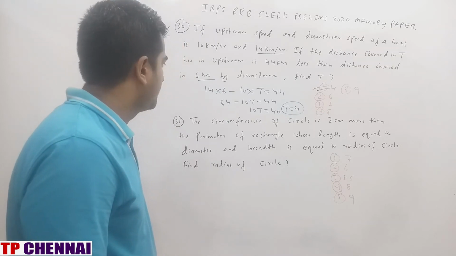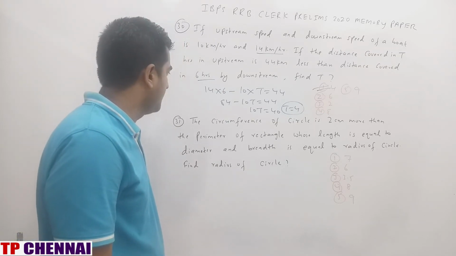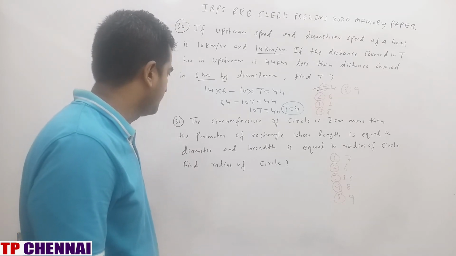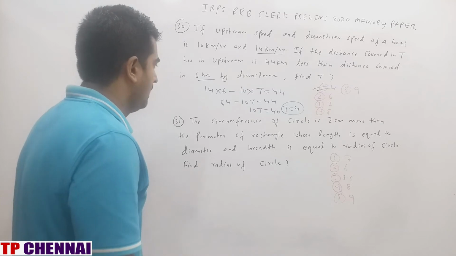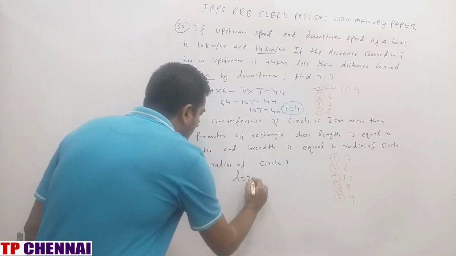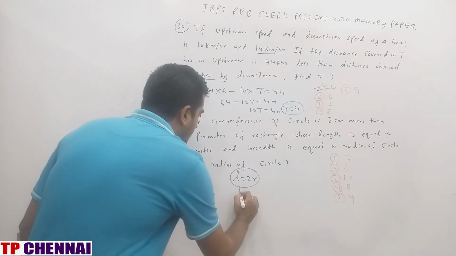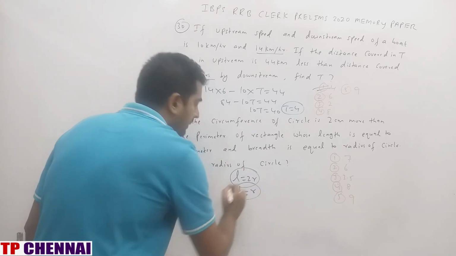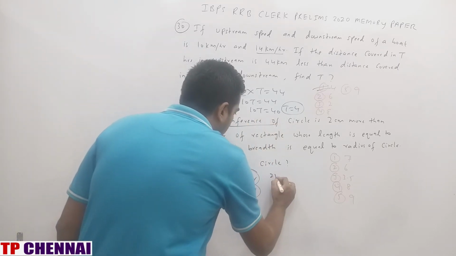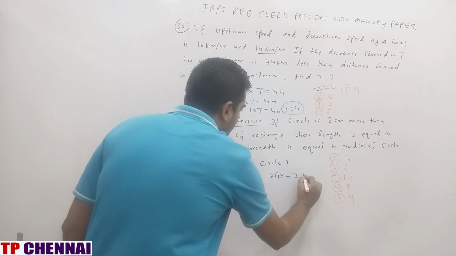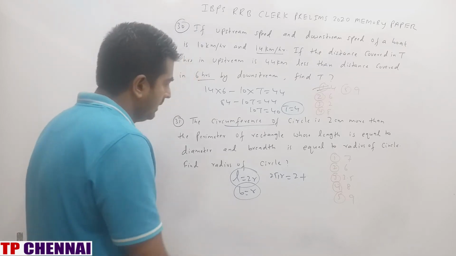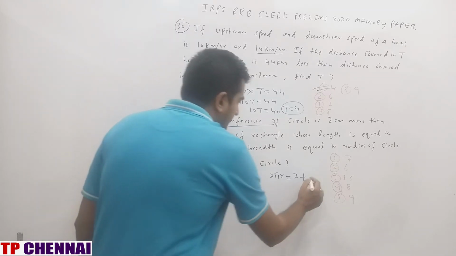Next one. The circumference of a circle is 2 cm more than perimeter of a rectangle whose length is equal to diameter and breadth is equal to radius of a circle. Find the radius of the circle. Perimeter of a rectangle is, so length is equal to diameter, so length is equal to 2 into radius, and breadth is equal to radius of a circle, right? And circumference of a circle is 2 pi r, so 2 pi r is equal to 2 cm more than perimeter of a rectangle. What is perimeter of a rectangle? 2 into L plus B. 2 into 2r plus r, 3r, 6r.